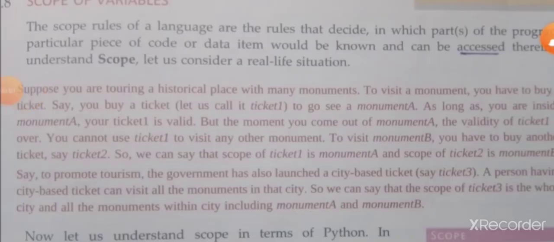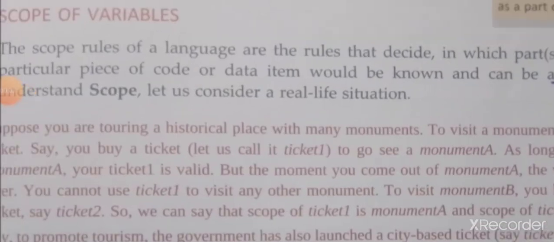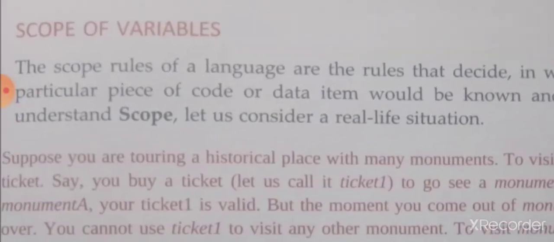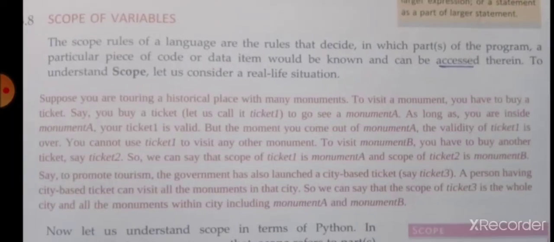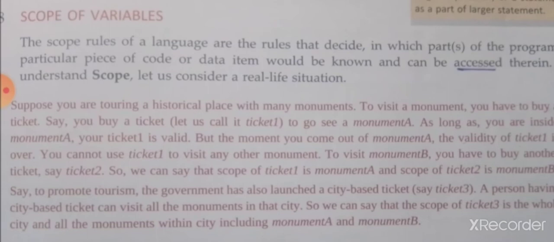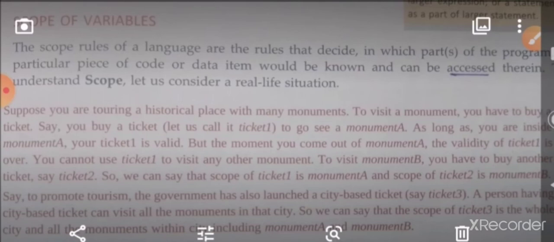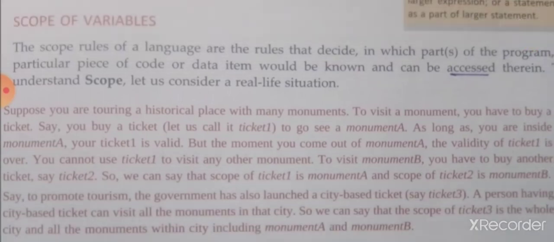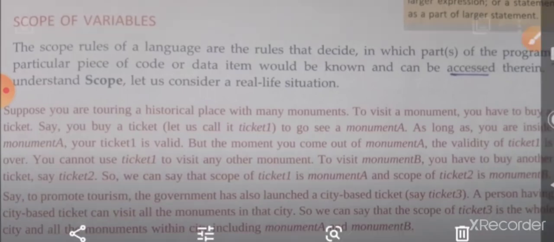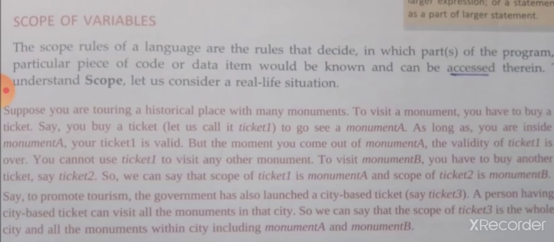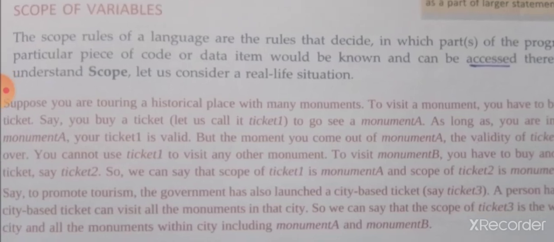Dear student, next we are going to see a topic, scope of variables. The scope rules of a language are the rules that decide in which part of the program a particular piece of code or data item would be known and can be accessed. To understand scope, let us consider a real life situation. Dear student, for scope, in real life they are giving one good example.